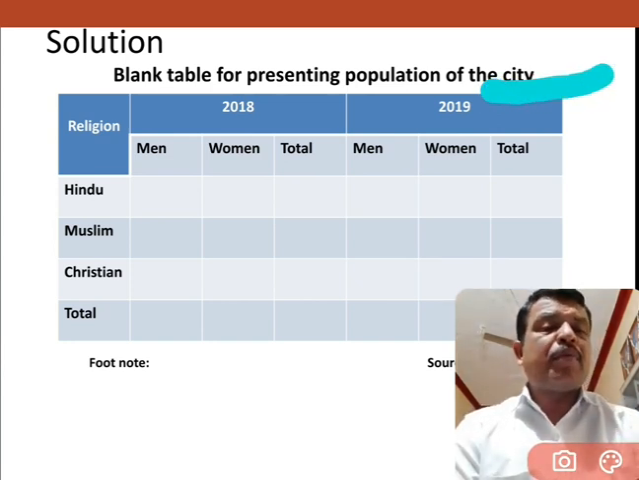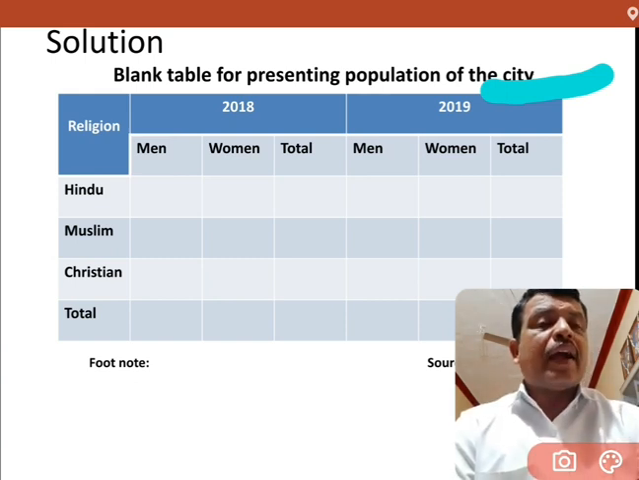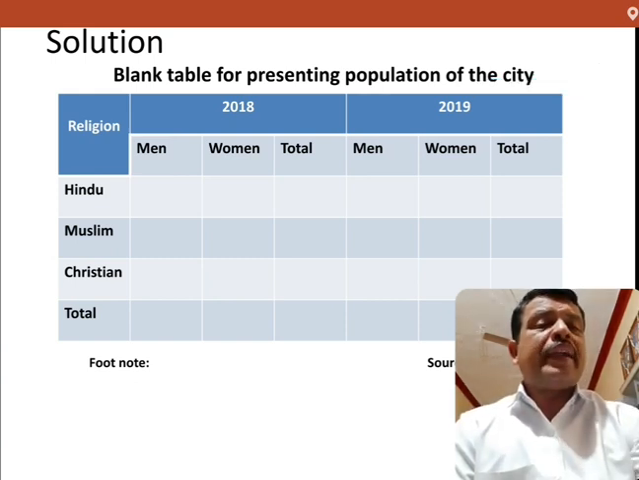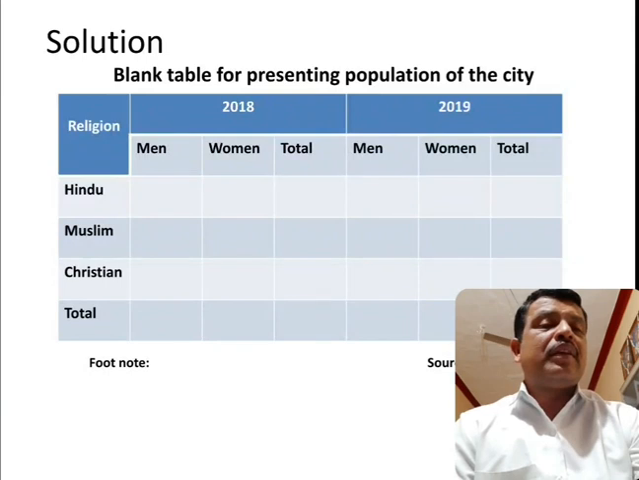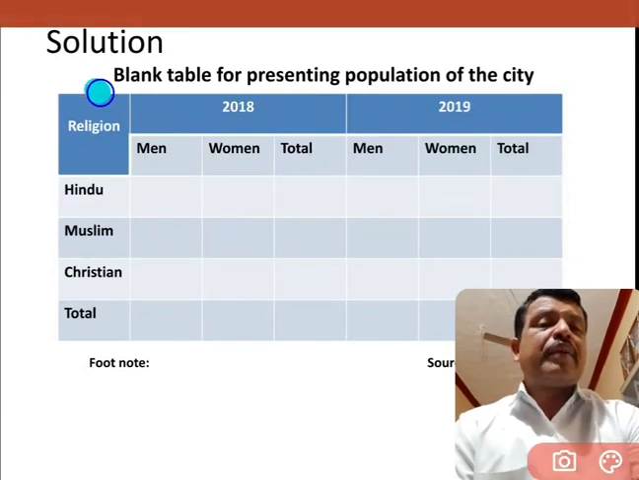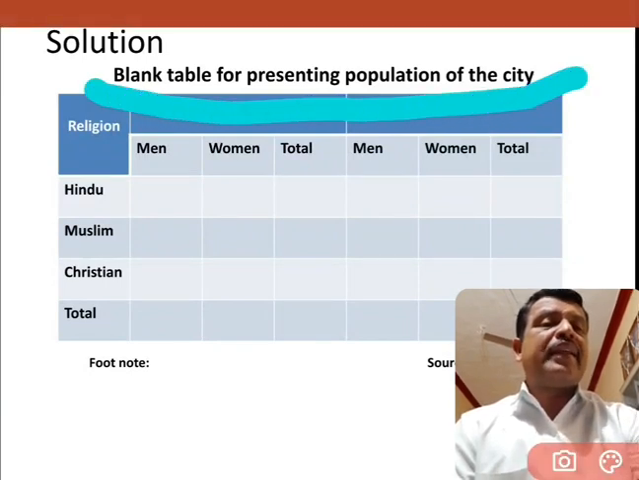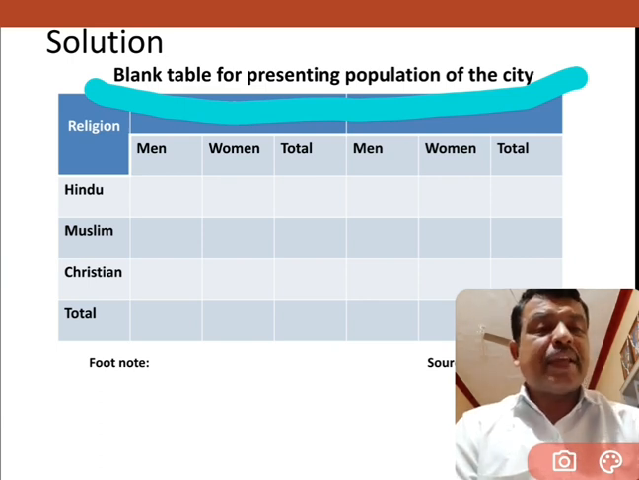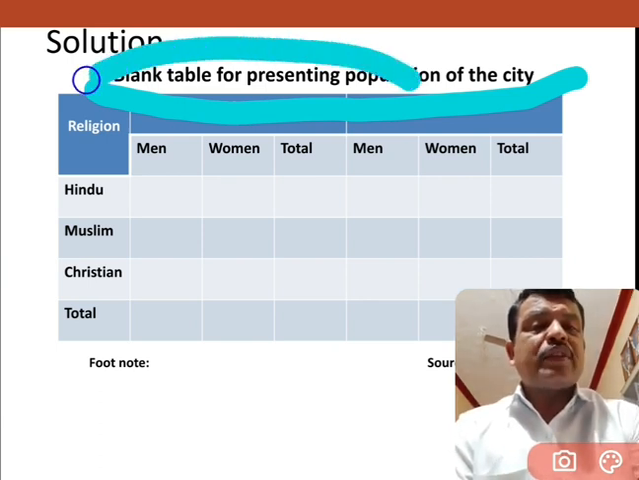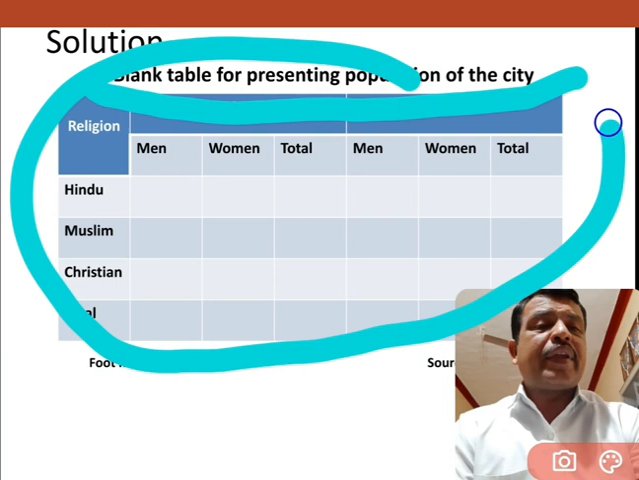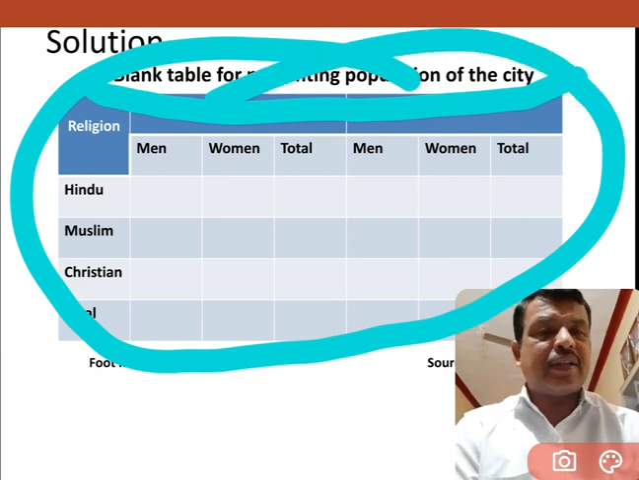But in this problem, only a blank table is there. Because of that reason, I haven't considered the head note. Okay. And I already told you, the title is compulsory. So this is the title, the blank table. The title must be there. And this is called the body of the table. What I have taken here, this is called the body of the table.